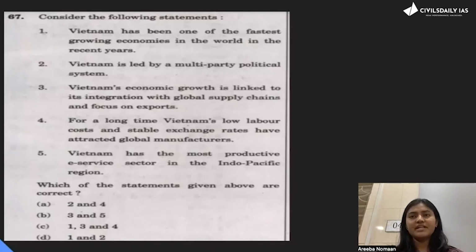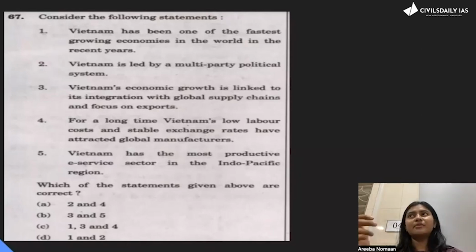1 is definitely correct. It is one of the fastest growing. 3 is correct because it is integrated in global supply chains. 4th is correct because it has a low labor cost because of its huge population. Okay. So here, what they want to assess is, see, Vietnam, for a few reasons, it wasn't news at that time. Secondly, what they want to know is your basic knowledge of your extended neighborhood.